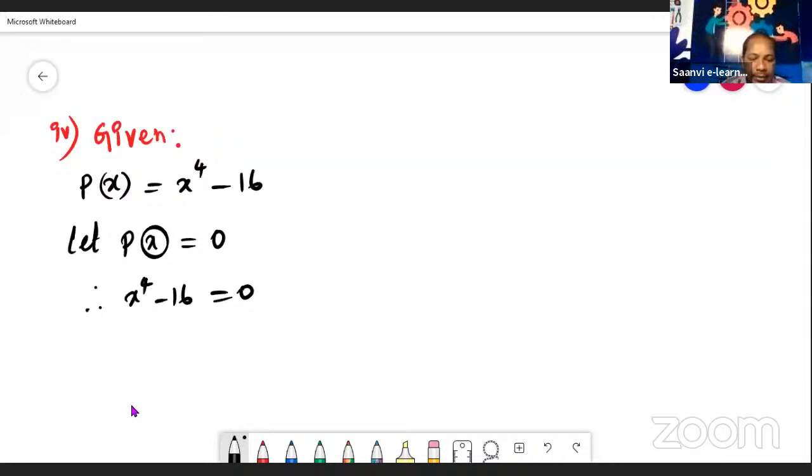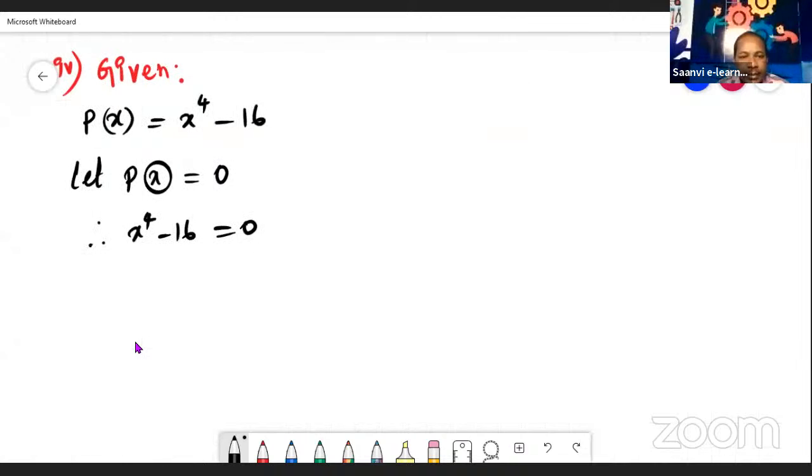Okay, observe this polynomial. Is it a quadratic polynomial? Quadratic polynomial means the degree should be 2. But here degree 4 is there. So it is not a quadratic polynomial, and by factorization we cannot find the zeros here. So we have to apply a suitable formula to find the zeros.